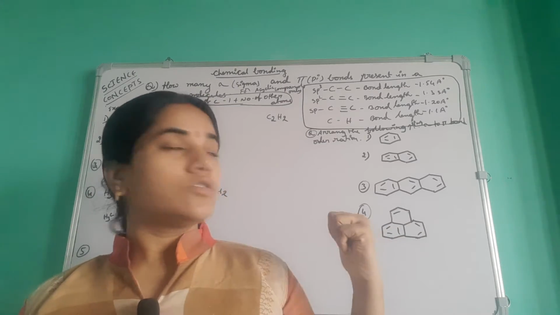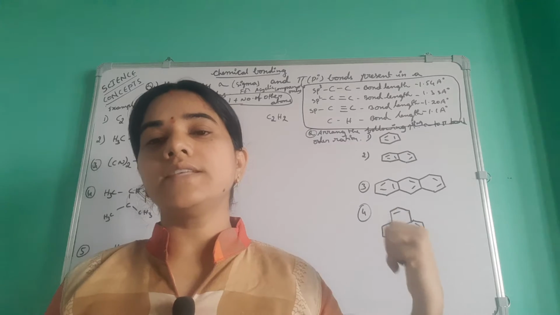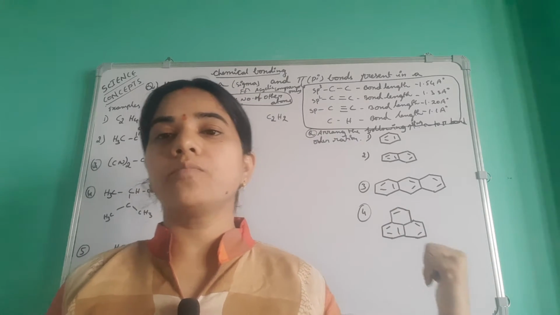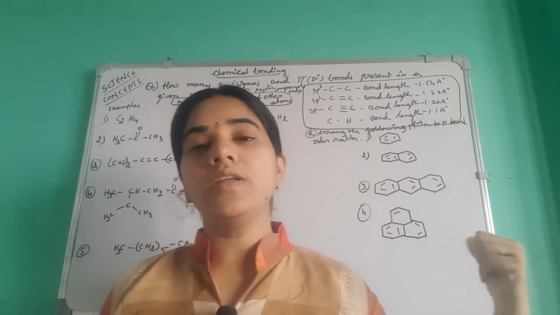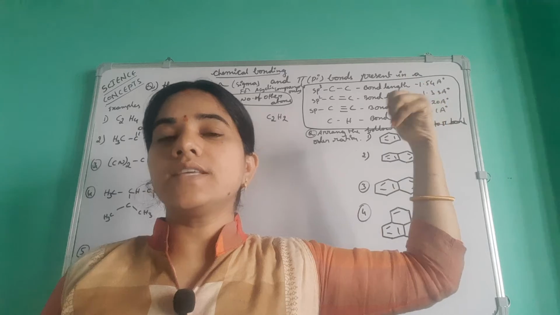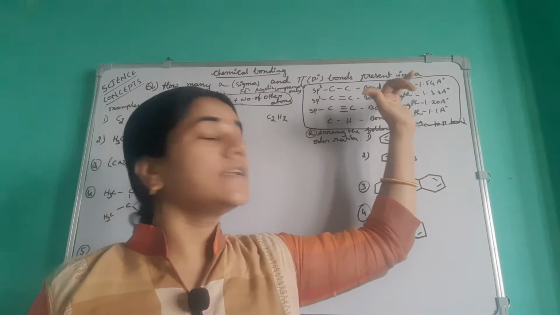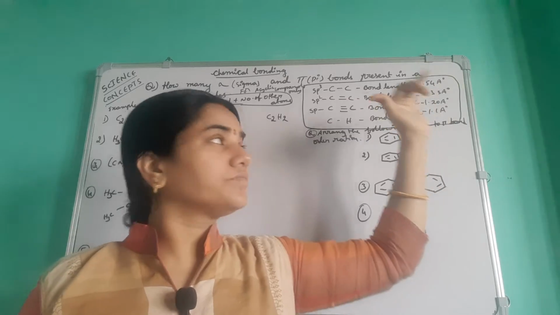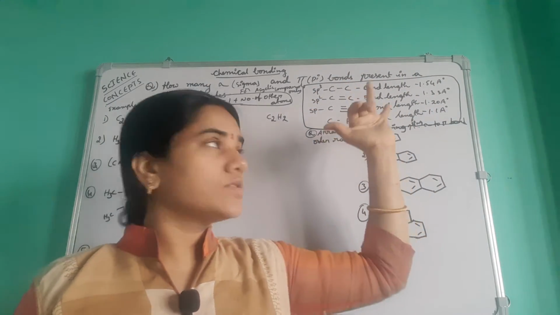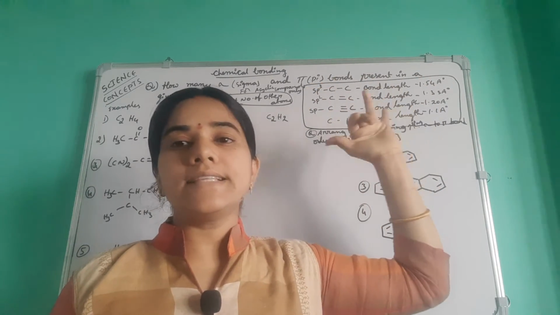Now I will explain how, in C–C bonds, the sigma bonds and pi bonds are present. Simply, here see, in this table you will observe the C–C single bond. I already wrote the bond length and the hybridization of carbon also. See here, C–C single bond.